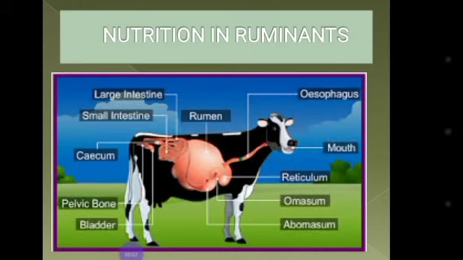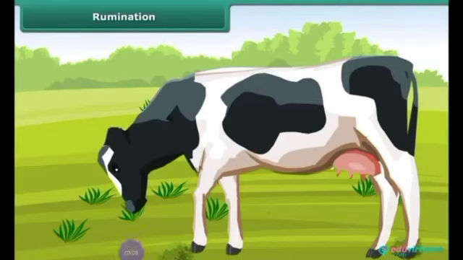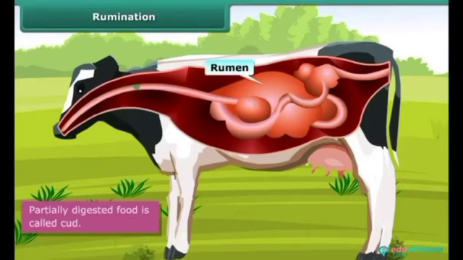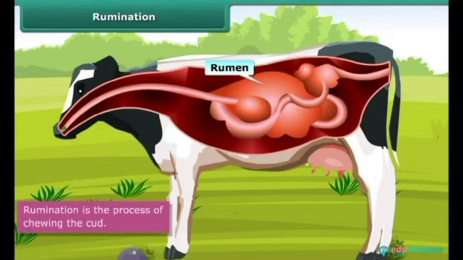Students, now we study nutrition in ruminants. Have you ever seen a cow or buffalo chewing continuously even when they are not eating? These animals can quickly eat the fodder or grass and store it in the part of the stomach called rumen. Here, their food is partially digested and stored as cud, but returned to the mouth again and completely chewed. This process is called rumination, and the animals are called ruminants.